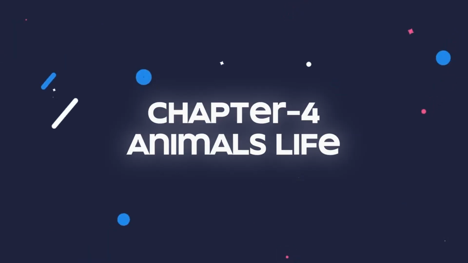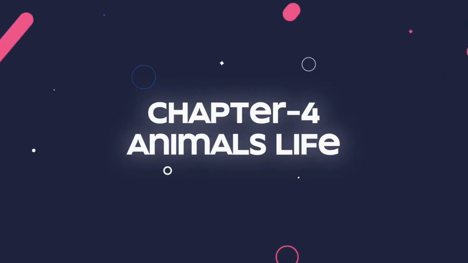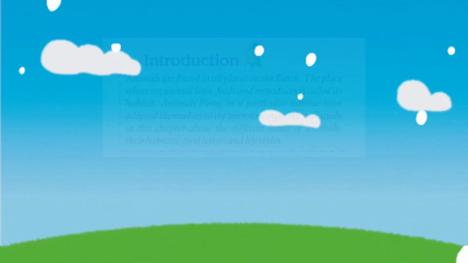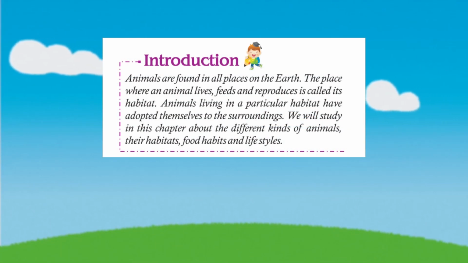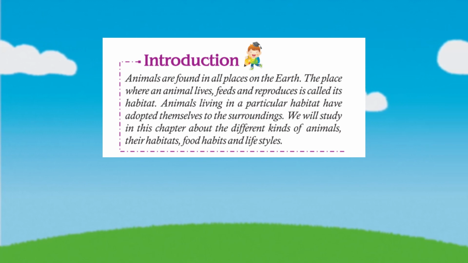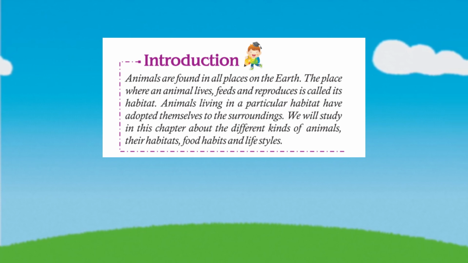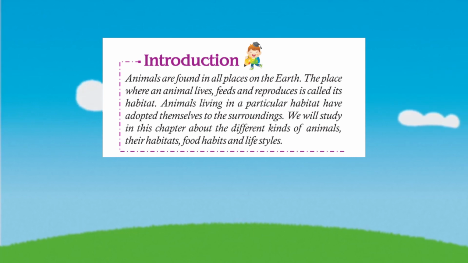Chapter 4. Animals' Life. Introduction. Animals are found in all places on the earth. The place where an animal lives, feeds and reproduces is called its habitat. Animals living in a particular habitat have adapted themselves to the surroundings. We will study in this chapter about the different kinds of animals, their habitats, food habits and lifestyles.